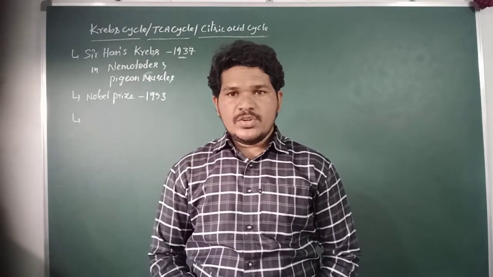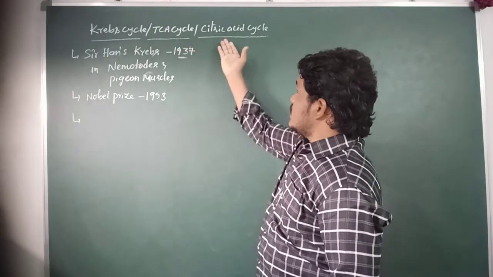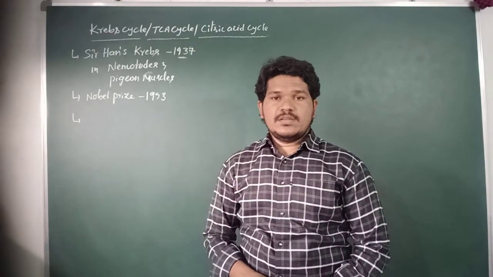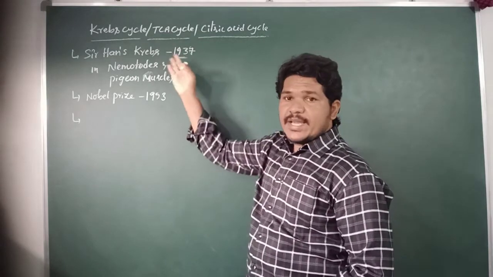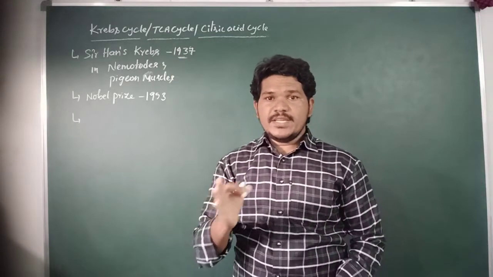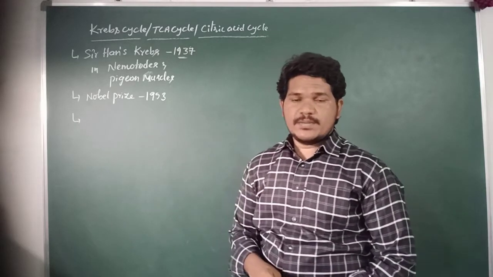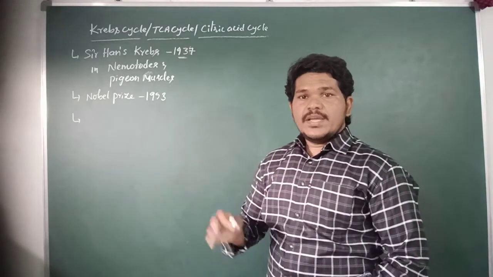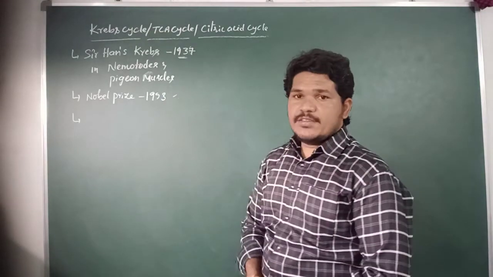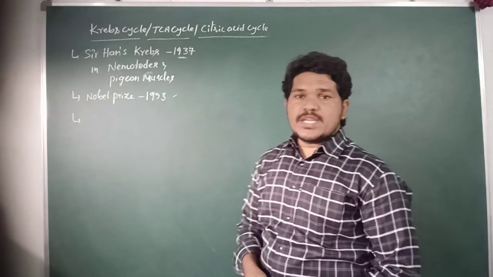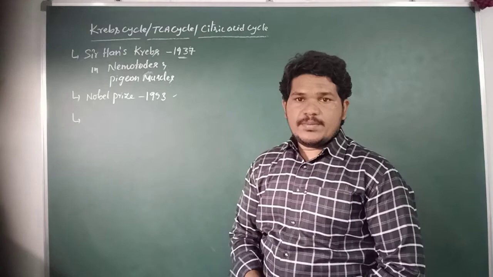In this video, we are going to discuss the Krebs cycle, or TCA cycle, or citric acid cycle. It was first discovered by the scientist Sir Hans Krebs in the year 1937 in nematodes and pigeon muscles. Then he got the Nobel Prize in the year 1953 for the discovery of the Krebs cycle, or TCA cycle, or citric acid cycle.